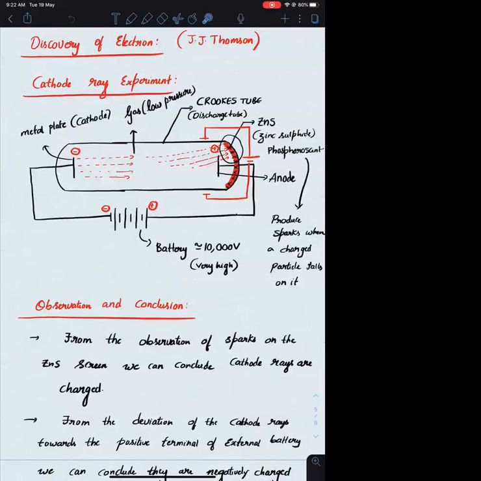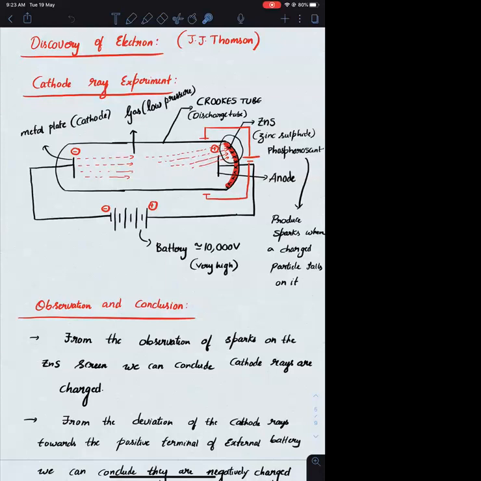In the apparatus, we have also placed something called a ZnS screen just behind the anode. The property of the ZnS screen is that it is phosphorescent. Phosphorescent का मतलब ये है it will produce sparks, or it will be glowing, or it will be emitting light. In the case of the ZnS screen, whenever a charged particle falls on the screen, it will produce sparks. कब होगा ये? Whenever a charged particle falls on the ZnS screen, only then will it produce sparks.